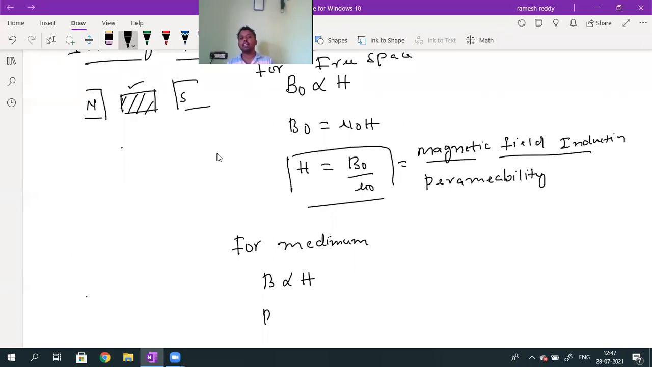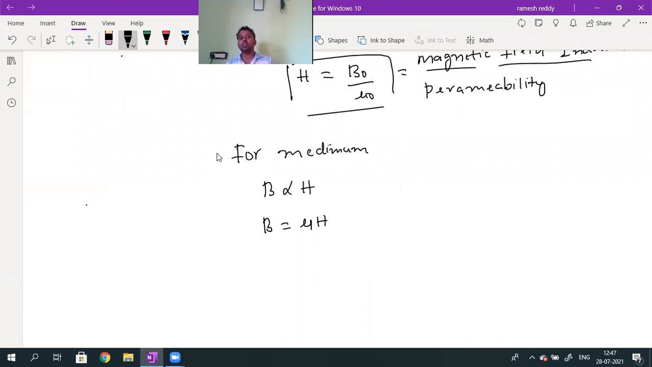So B value can be written as mu into H. We want H value, so H can be written as B divided by mu. So there are two definitions of H. In free space, it is B naught by mu naught, the magnetic field induction in free space divided by the permeability of free space. Whereas in a medium, it is the ratio between B and mu, where B is the magnetic field induction and mu is the permeability. This ratio is called H. Are you getting it?